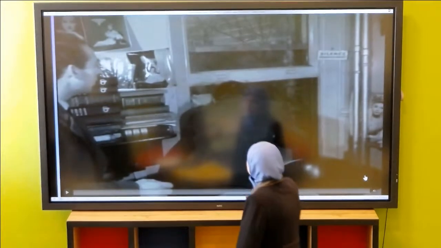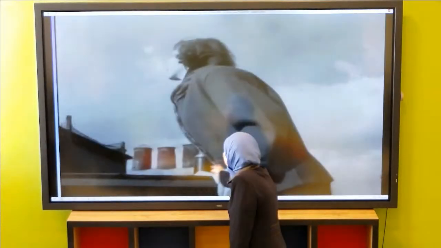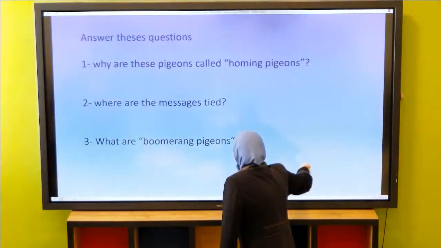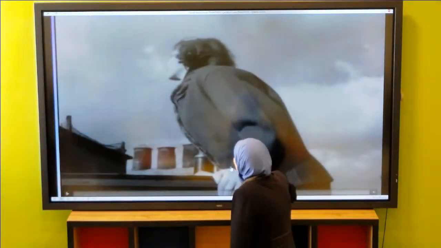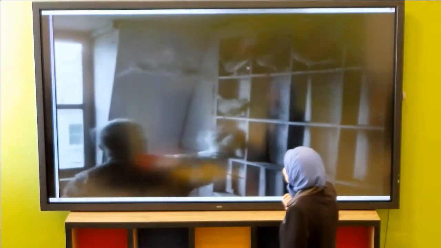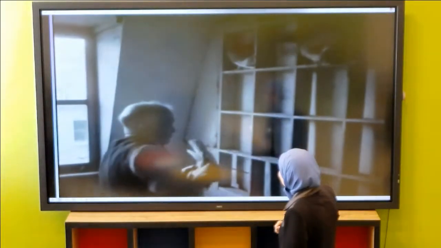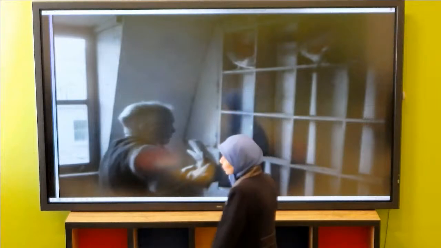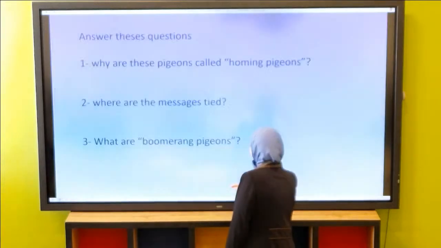Okay, now when this pigeon flies, it of course always flies home. As you can see, now, at last, they have returned home with the messages on their feet. So this is how this works. This postal service works. They only go home.